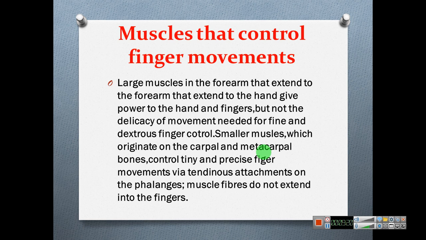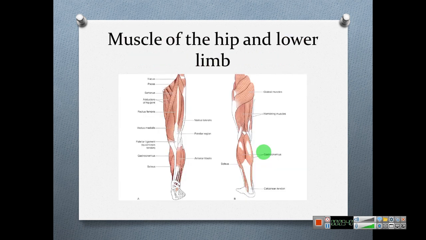Smaller muscles which originate on the carpal and metacarpal bones control tiny and precise finger movements via tendinous attachments on the phalanges. Muscle fibers do not extend in the fingers. Fine movements. It is involved in fine muscles of the hip and lower limb. Here, let us talk later.